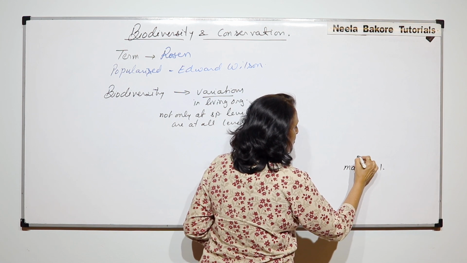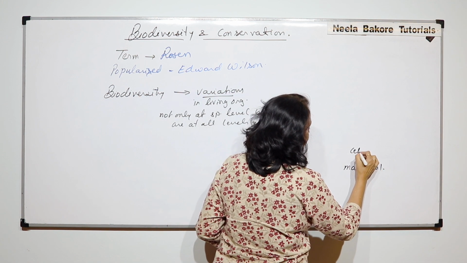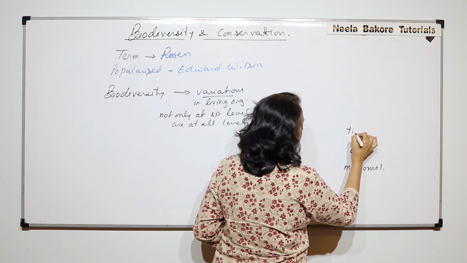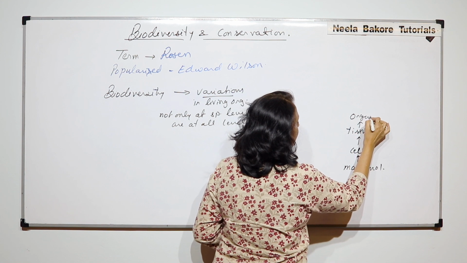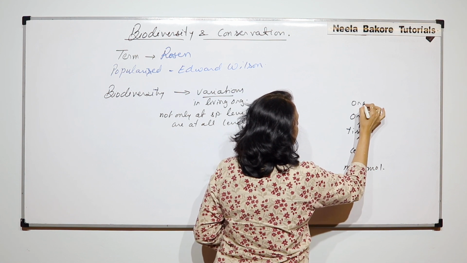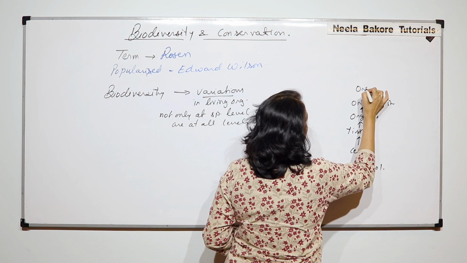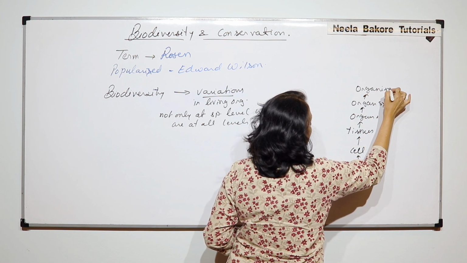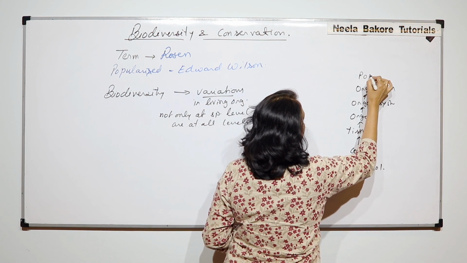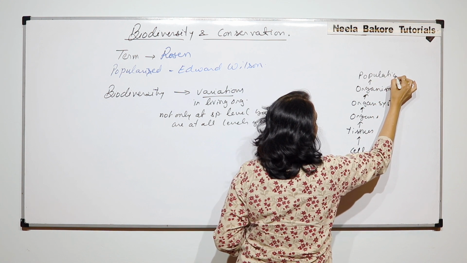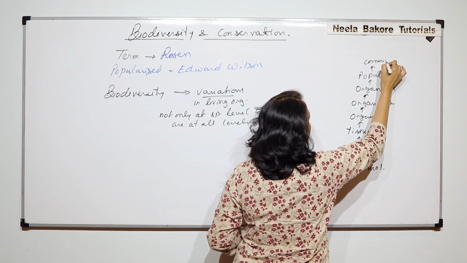We started with macromolecules. Macromolecules aggregate to form the cell-like structure. Cells form the tissues. Tissues form the organs. Organs form the organ system. And this forms the organism. Organisms together make up the population. Various populations make the communities.